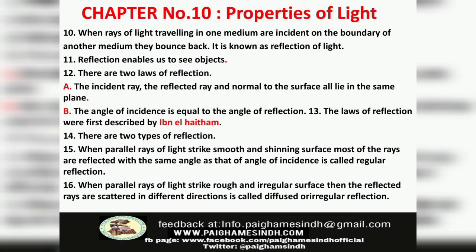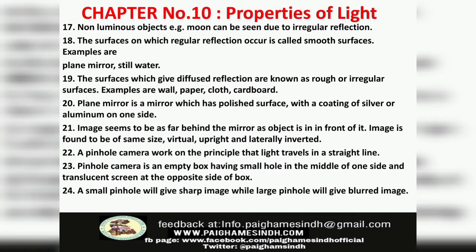Number 17. Non-luminous objects, for example the moon, can be seen due to irregular reflection. Number 18. The surfaces on which regular reflection occurs are called smooth surfaces. Examples are plane mirror and still water. Number 19. The surfaces which give diffused reflection are known as rough or irregular surfaces. For example, wall, paper, cloth, cardboard.